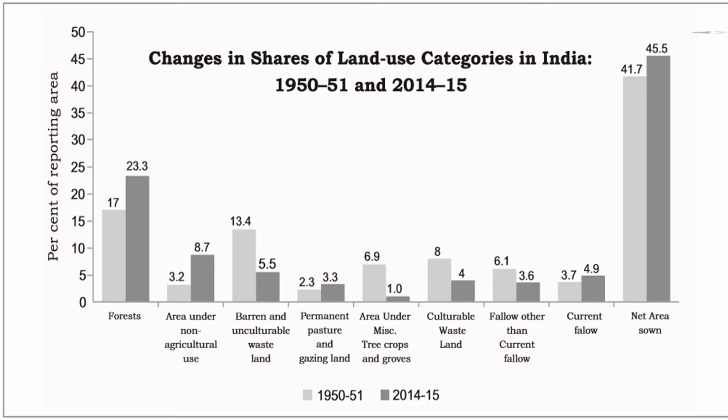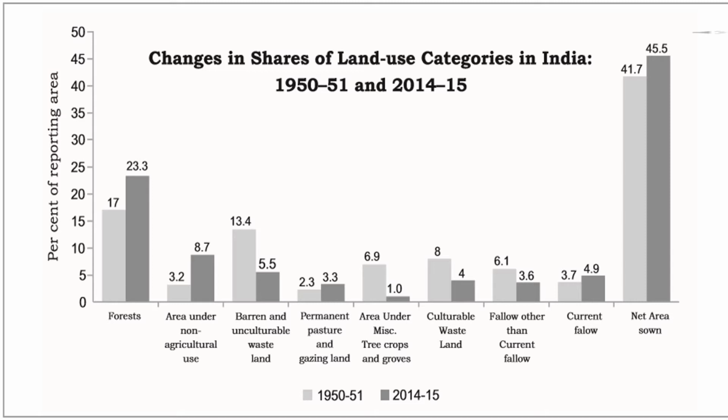Next is permanent pasture and grazing land, which was 2.3, and area under miscellaneous tree crops and groves was 6.9, and cultivable wasteland was 8, and fallow other than current fallow was 6.1, and current fallow was 3.7, and net area sown was 41.7. The next comes under the year 2014-15.